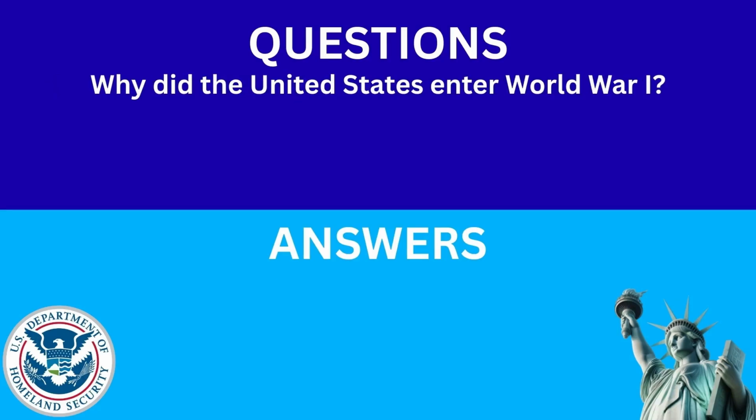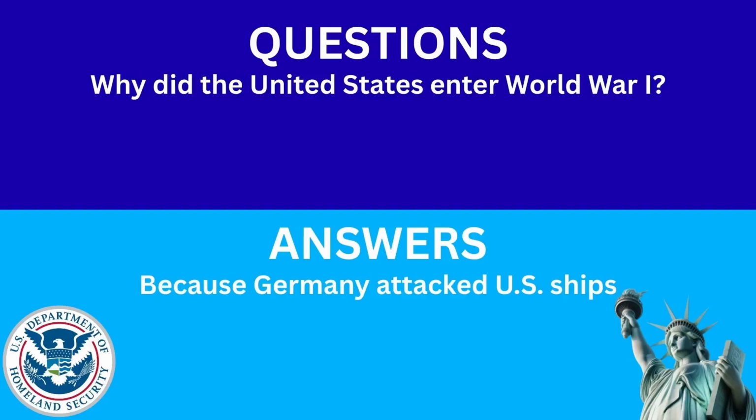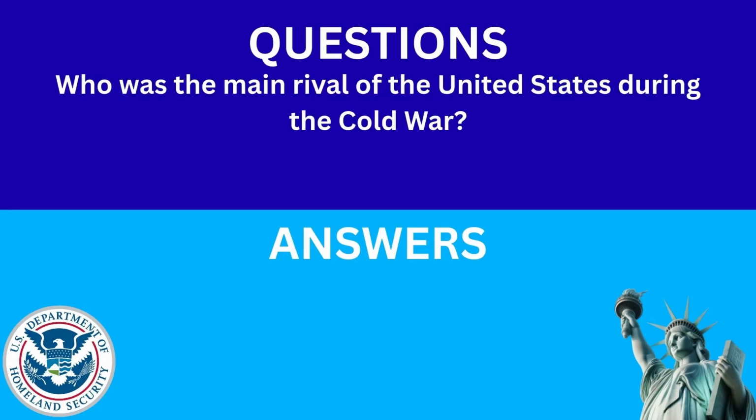Why did the United States enter World War I? The answer is because Germany attacked U.S. ships. Who was the main rival of the United States during the Cold War? The answer is The Soviet Union.